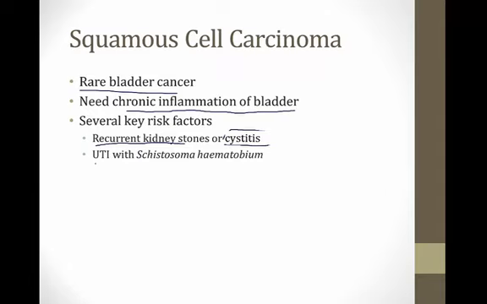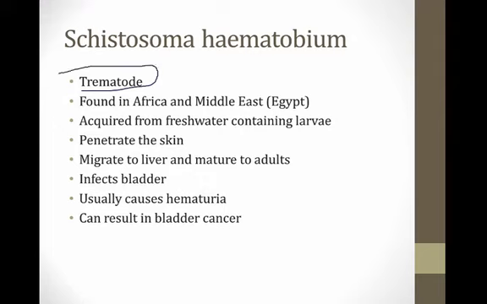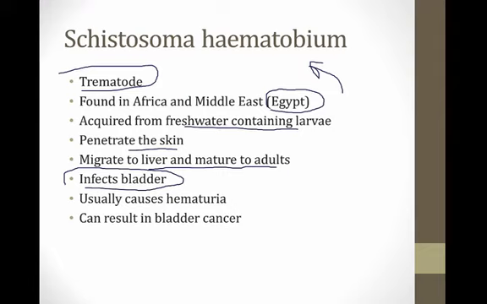And then one special risk factor is if you've ever had a UTI with Schistosoma haematobium, which is a flatworm. So let's talk about that a little bit. Schistosoma haematobium is a trematode, and it's found in Africa and the Middle East, especially in Egypt. In parts of Egypt, squamous cell carcinoma is the most common bladder cancer because so many people have been infected with this worm. So you get it from fresh water that contains the larvae, and they penetrate the skin when you're swimming and migrate to your liver where they mature into adults. Very creepy. And then the adult trematodes can infect the bladder, and they usually cause hematuria, but the chronic infection from these trematodes can result in bladder cancer. And this is one way people get squamous cell carcinoma of the bladder, which is otherwise quite rare.